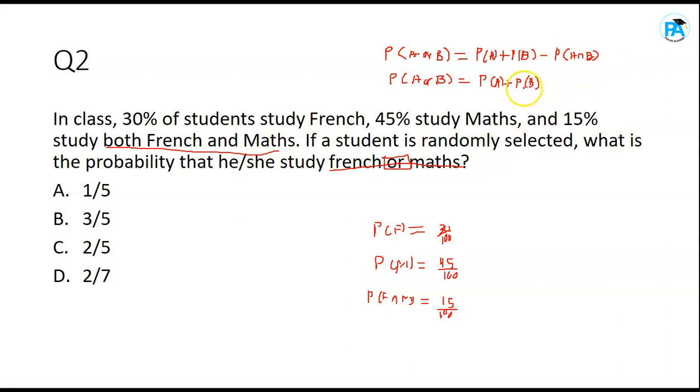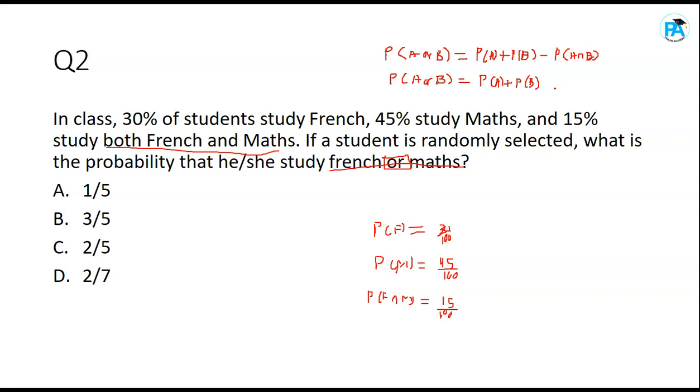But this one is used when the events are mutually exclusive events. Now, somebody will ask me, what are mutually exclusive events? Mutually exclusive events are events that cannot occur simultaneously, like being a boy and a girl. Can you be a boy and a girl at the same time? No. You see that? So they are mutually exclusive events. But you can read French and maths at the same time. Even in this question, it is telling you that there are some people who read both French and maths.